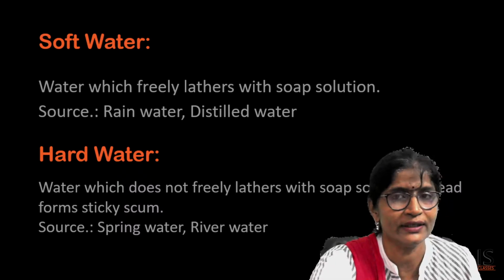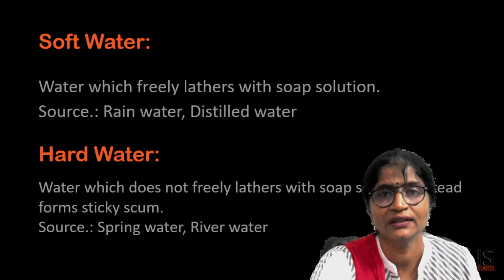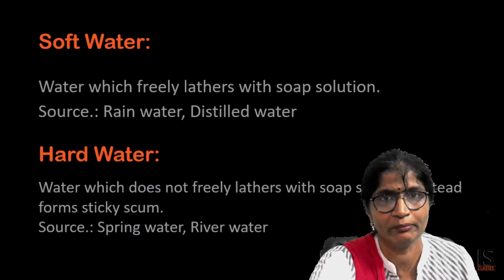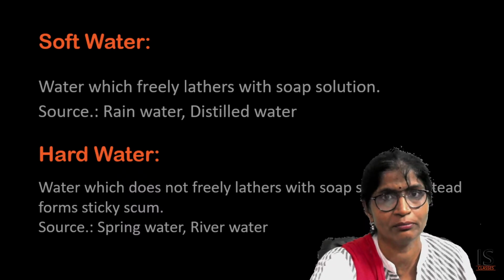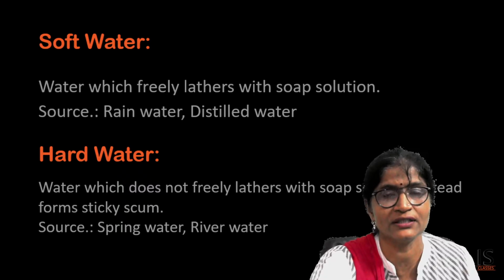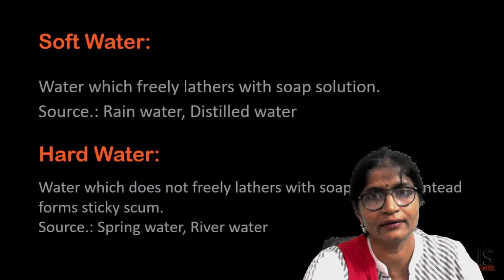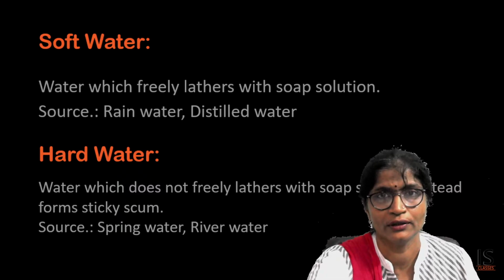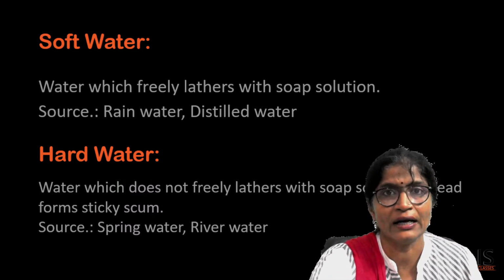Now we will discuss the cause of hardness of the water. Some of the salts present within the water are responsible for hardness, like calcium sulfate, magnesium sulfate, calcium chloride, magnesium chloride, calcium bicarbonate, and magnesium bicarbonate. When these salts are in the soluble state within the water, that creates a problem with the formation of lather with the soap solution. And the presence of these salts gives hardness to the water.